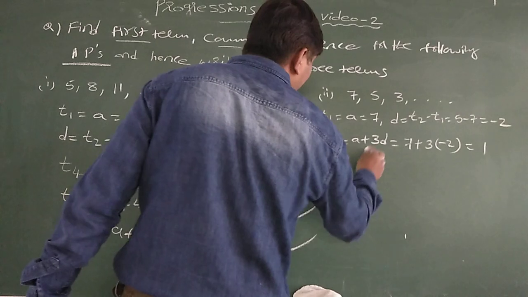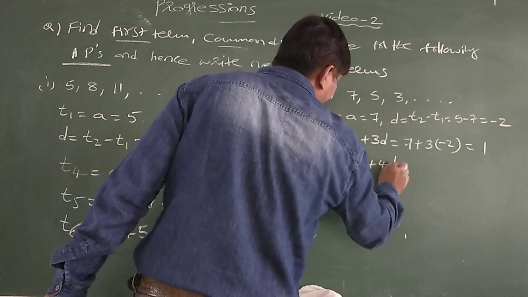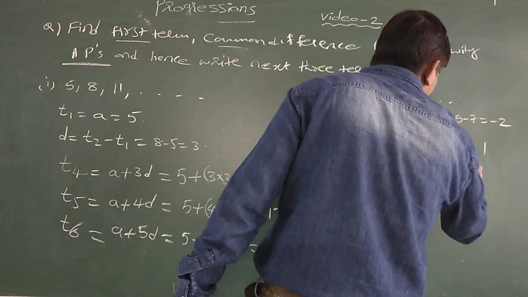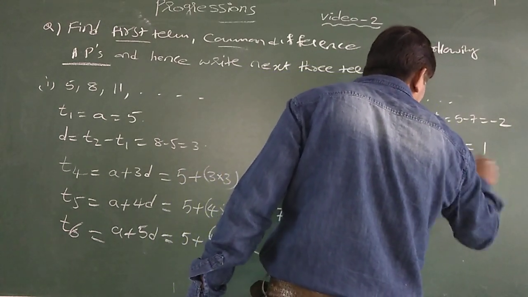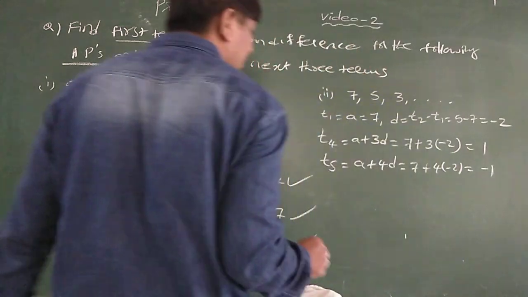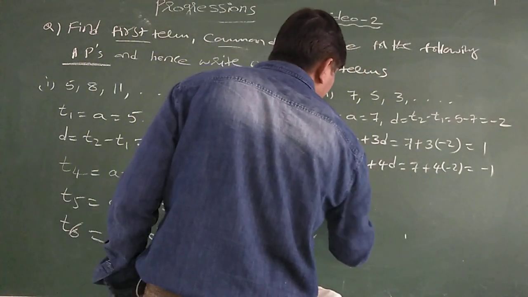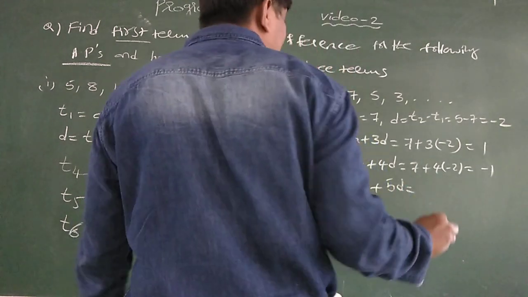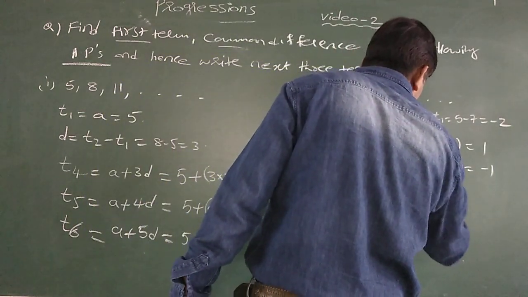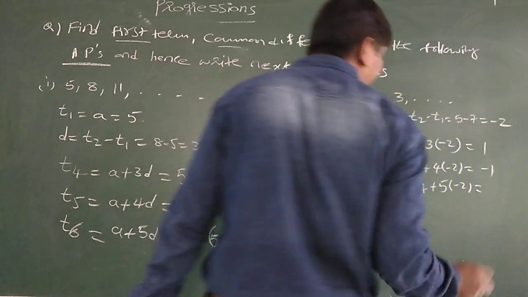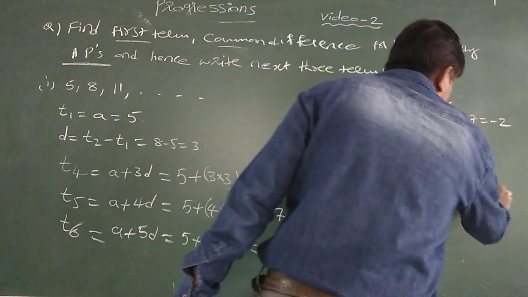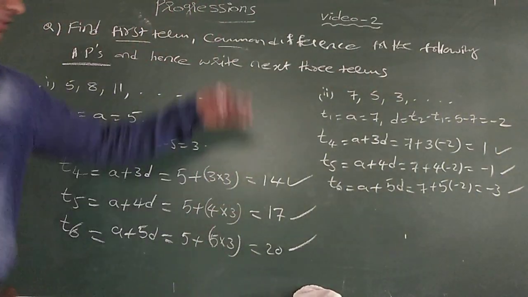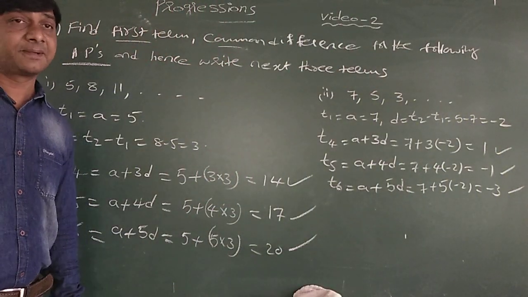T5 is equal to A plus 4D, 7 plus 4 into minus 2, 7 minus 8 is minus 1. T6 is equal to A plus 5D, that is equal to 7 plus 5 into minus 2. 5 2s are 10, minus 10 plus 7 is minus 3. So 1, minus 1 and minus 3 are the next three terms of the given sequence.